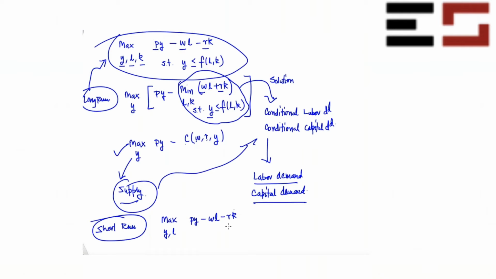Obviously you will be incurring the cost of the capital, whether it's the long run or the short run. So still it is part of your profit, but you don't decide that. You have already taken a decision about it a long time back, and now you're just incurring that as part of your cost. You can also call it a kind of fixed cost.